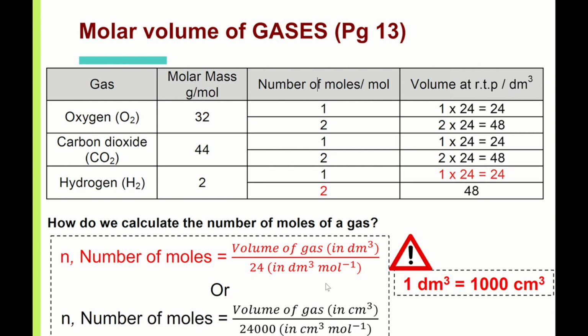Okay, take note, 1 dm cube is 1000 cm cube. So either you use 24 dm cube or you use 24,000 cm cube. If you use 24,000 cm cube, your volume of gas will be in cm cube. So the units must be the same. It cannot be 1 cm cube and then 1 dm cube. If you want to use dm cube, everything dm cube. If you want to use cm cube, everything cm cube.